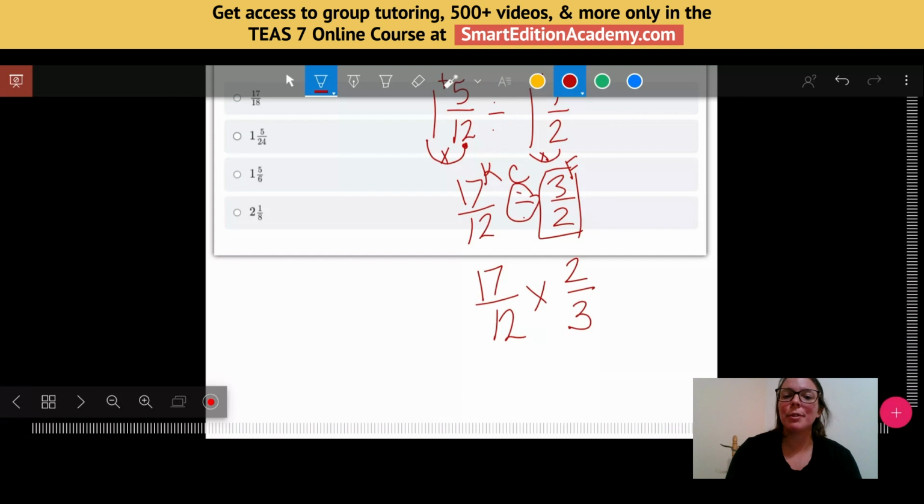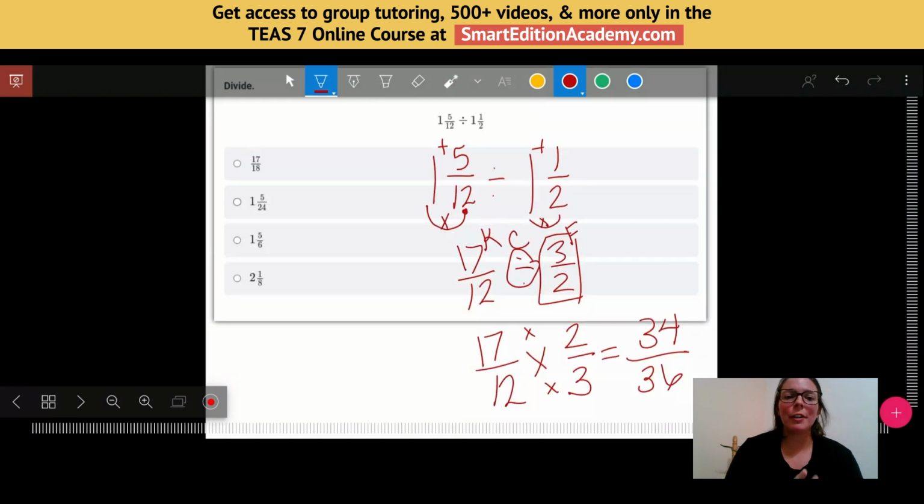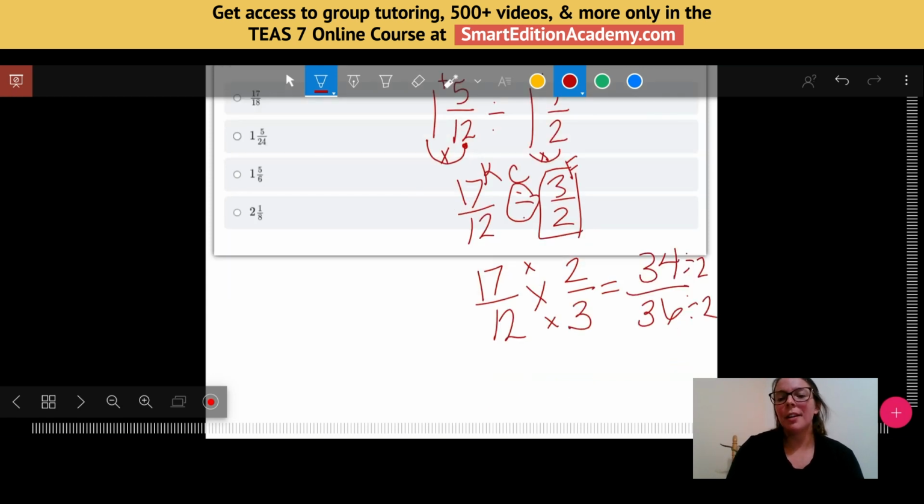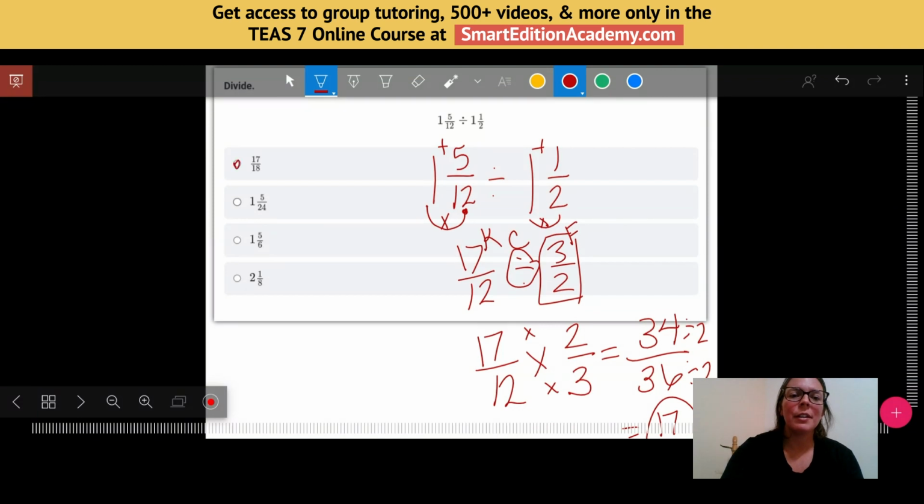From here, all I have to do is multiply across the top. 17 times 2, which is 34. And across the bottom, 12 times 3, which is 36. Notice how that is not one of my answers. That is because I didn't simplify. 34 and 36 are both even. That's a really great thing to look for when we are doing our fractions: if they're both even, that means I can divide both of them by 2, and that means they can be simplified. So 34 divided by 2 is 17. 36 divided by 2 is 18. So my final answer would be 17/18.